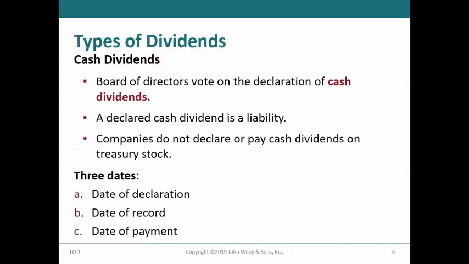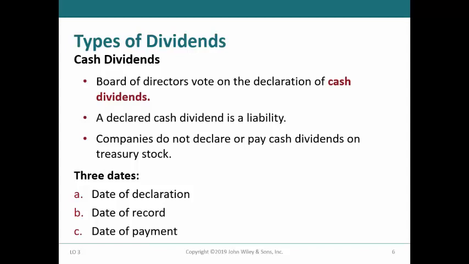As we discussed in the first presentation, the Board of Directors vote on the declaration of cash dividends, which then become a current liability of the corporation until issued. Cash dividends are not declared or paid on treasury stock because the company would not pay itself cash. However, stock dividends are declared and distributed on treasury stock.